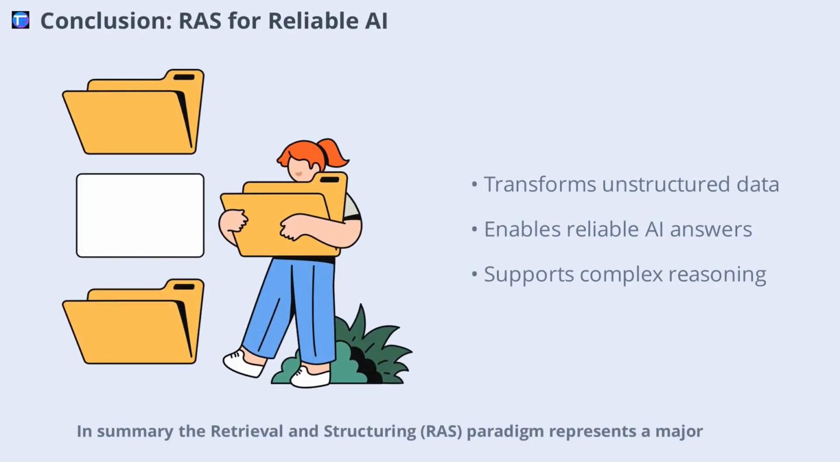In summary, the retrieval and structuring (RAS) paradigm represents a major step forward in making LLMs more reliable and knowledge-driven. By transforming unstructured data into structured, verifiable knowledge, RAS addresses the core weaknesses of traditional RAG systems. While challenges remain in terms of speed, quality, and integration, ongoing research and new tools are paving the way for smarter, more adaptable AI applications. As RAS continues to evolve, it promises to deliver more accurate, coherent, and trustworthy answers even to the most complex questions.